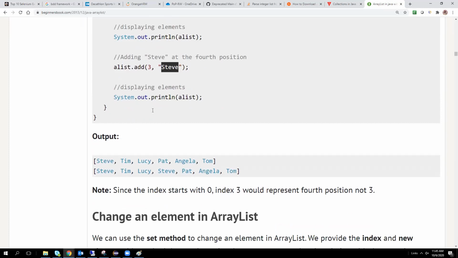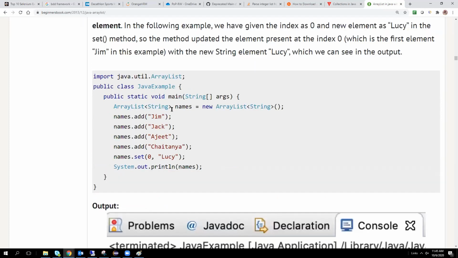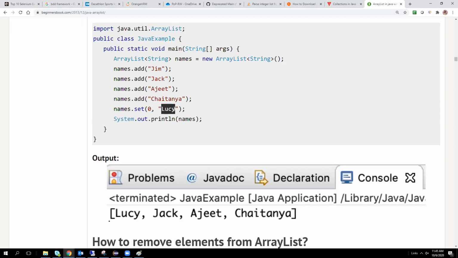Set 0 comma lucky means this gym is stored at the 0th index, but it will be replaced with lucky. In this scenario, the index number will not change.